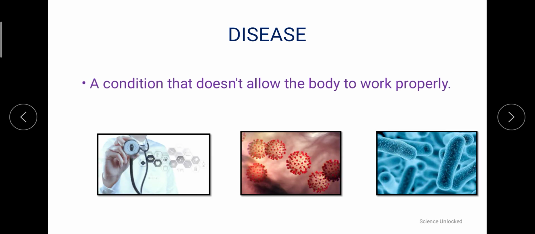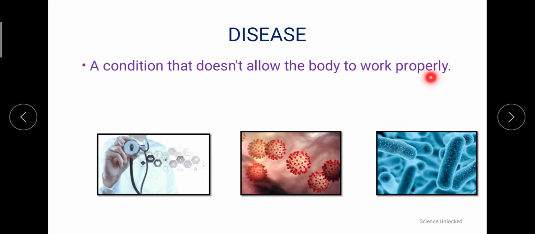Next is the disease. What do we mean by disease? This term we have been using for the last one month. In the previous sections we have been talking about diseases, and over there it is the concept of dis-ease. Whenever we are not at ease, we are not in a condition of doing any work, and our body is not able to work properly.